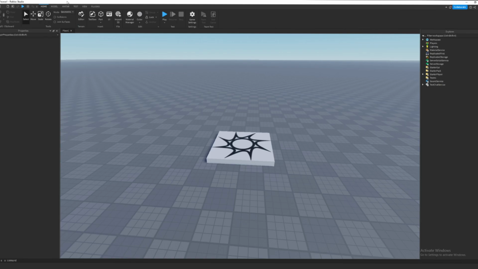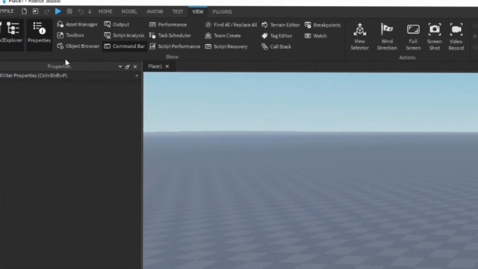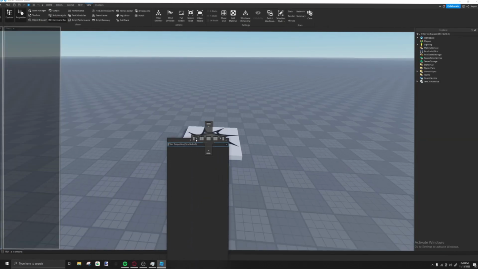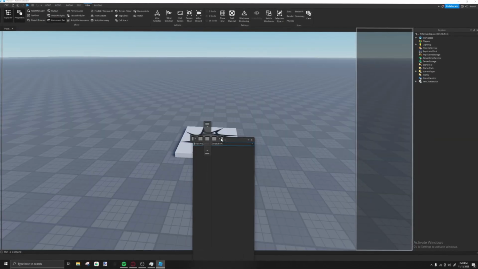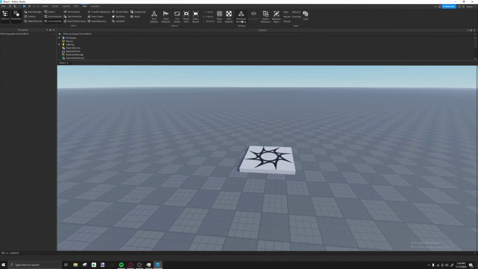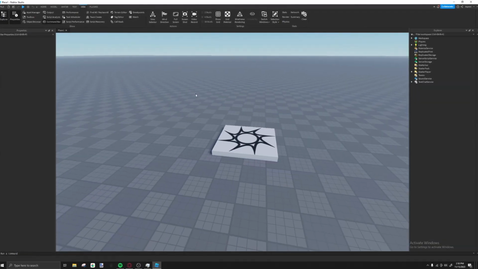If you don't have this tab open, go to View right up here. Click on Properties. It's right next to each other. You can click on them. You can also move them. It gives you different positions on your screen, so you can place them where you want, but it's best to have them on your sides so you have a wider screen.